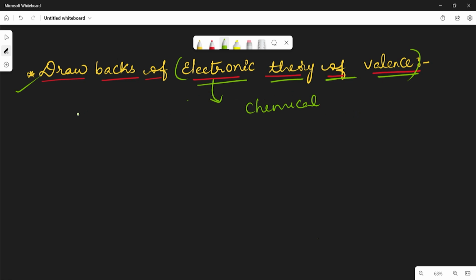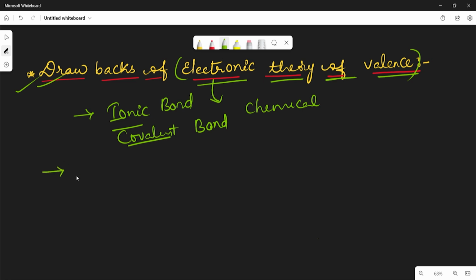In this theory we studied what is an ionic bond and what is a covalent bond. It explains very clearly the bond formation between so many molecules. Now it also has some drawbacks.